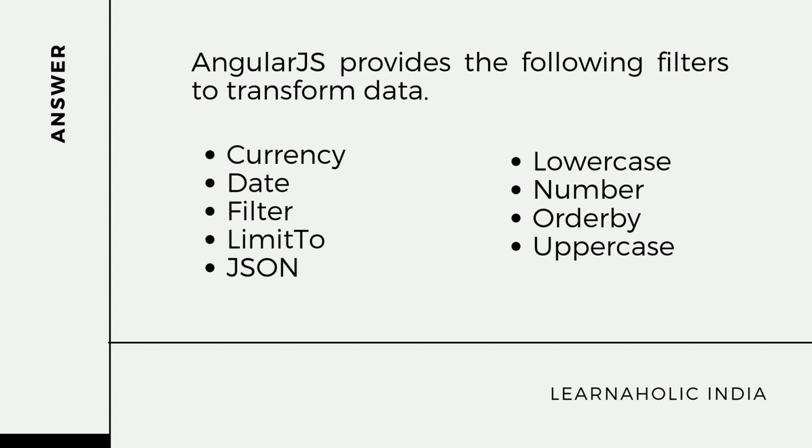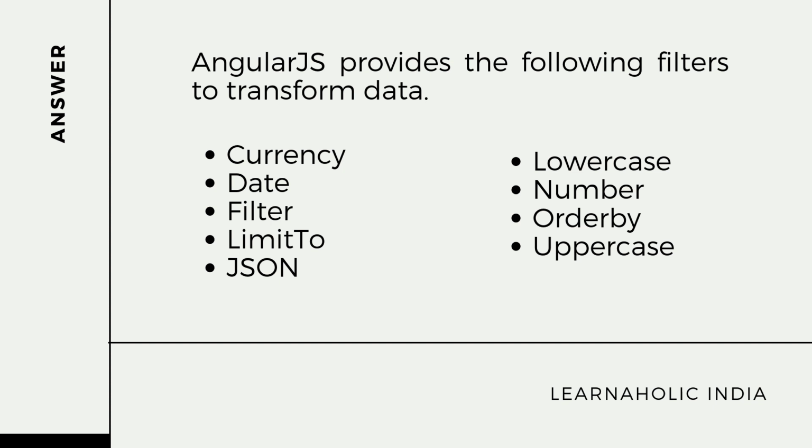Next is limitTo. Its purpose is to create an array or string containing a specified number of elements or characters, either from the beginning or the end of the source. It depends on the value and the sign. It may be positive or negative of the limit.